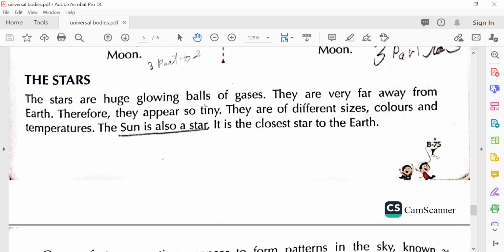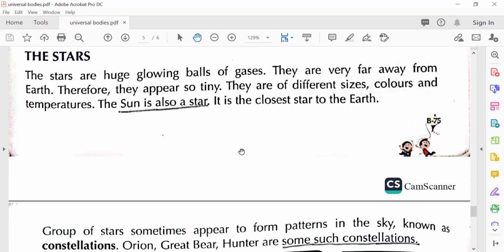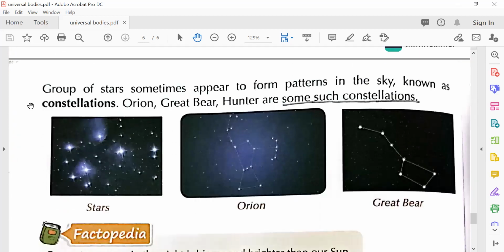Some stars are bigger than Earth, bigger than the sun. Yes, they are of different sizes, colors, and temperatures. The sun is also a star, but it is the closest star to the Earth, and that's why it looks a bit bigger. The group of stars sometimes appear to form patterns in the sky, known as constellations.